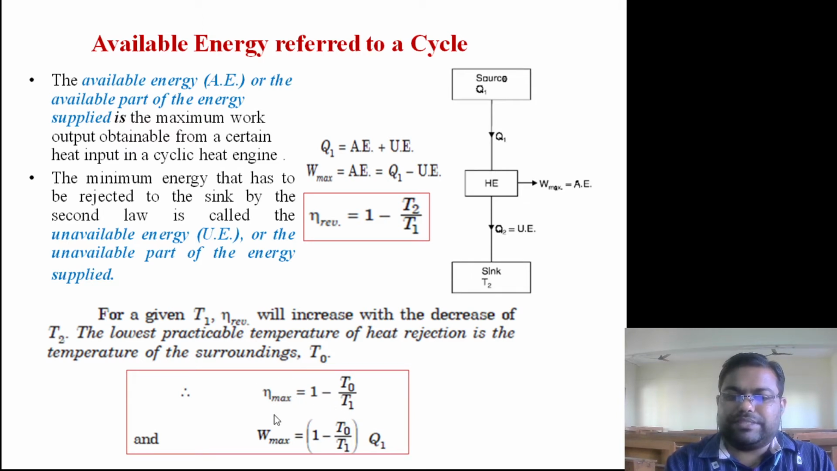So maximum efficiency is nothing but maximum work divided by Q1. So we can get the maximum work out of it in terms of T naught and T1, where T naught is the temperature of the surroundings and T1 is the temperature of the source. So this is known as available energy, or the maximum available energy produced from a cycle.